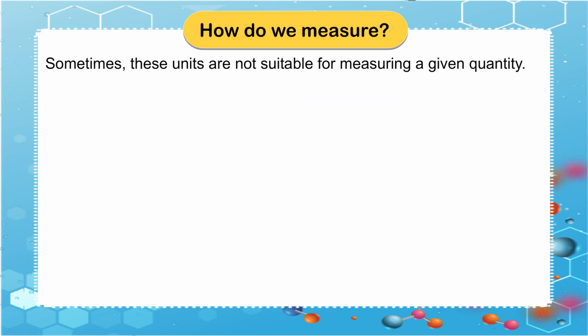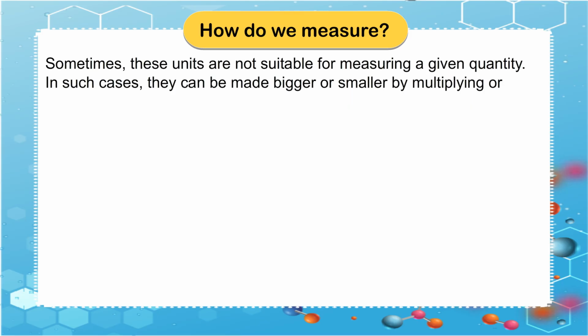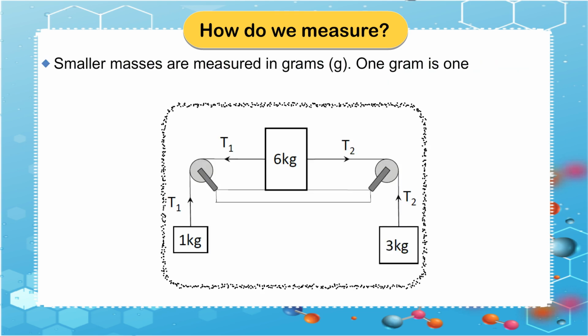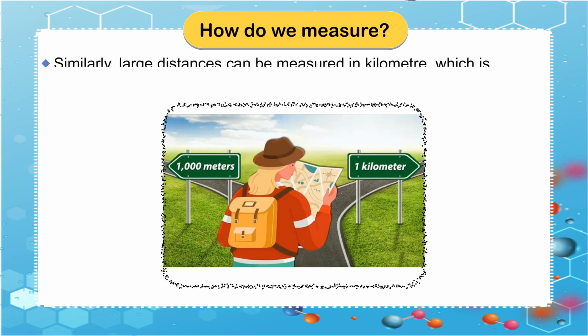Sometimes, these units are not suitable for measuring a given quantity. In such cases, they can be made bigger or smaller by multiplying or dividing by factors of 10. For example, smaller masses are measured in grams, g. 1 gram is 1/1000 part of a kilogram. 1 gram is equal to 10 raised to the power minus 3 kilogram.